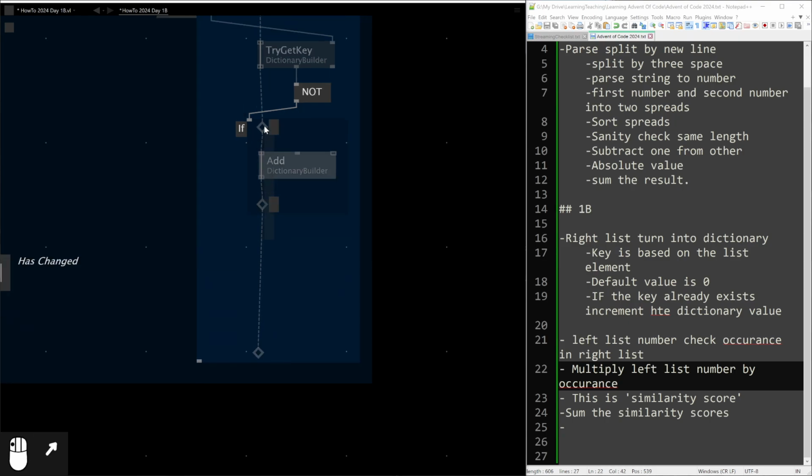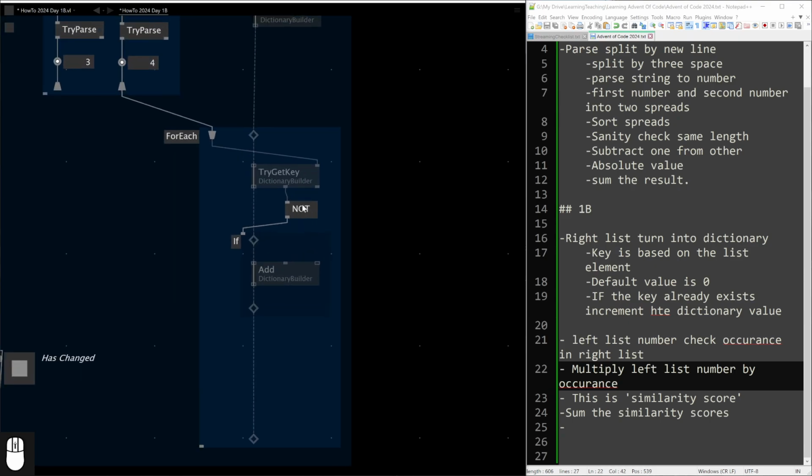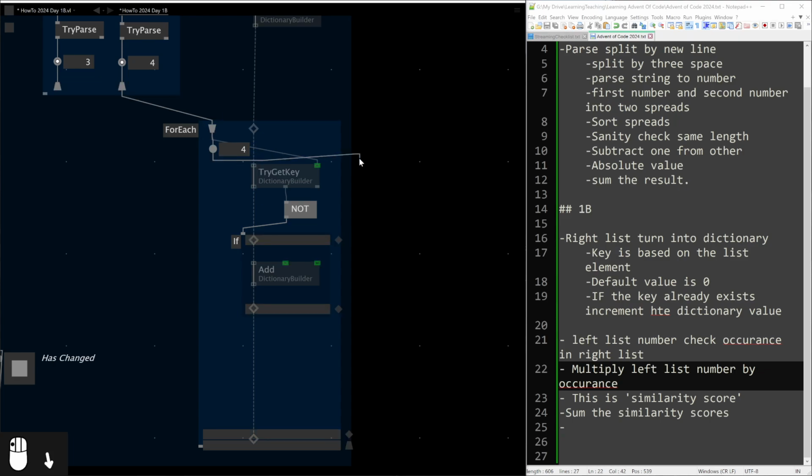Alright. We select those and go Control L. We'll make them a little bit neater, which I like. Okay, maybe I'll just put this here and call this right list element. So we want to add it and it'll be the key.